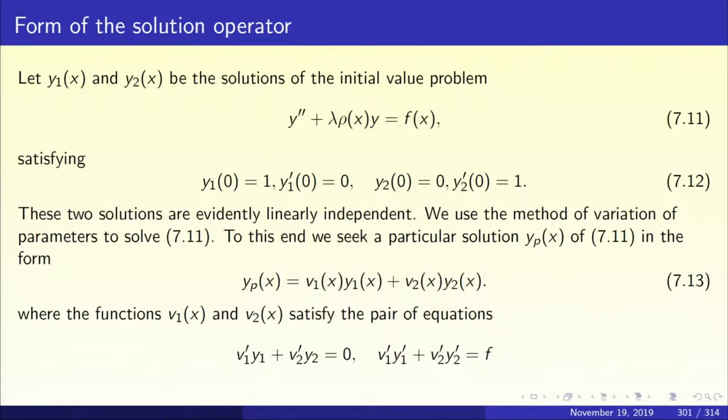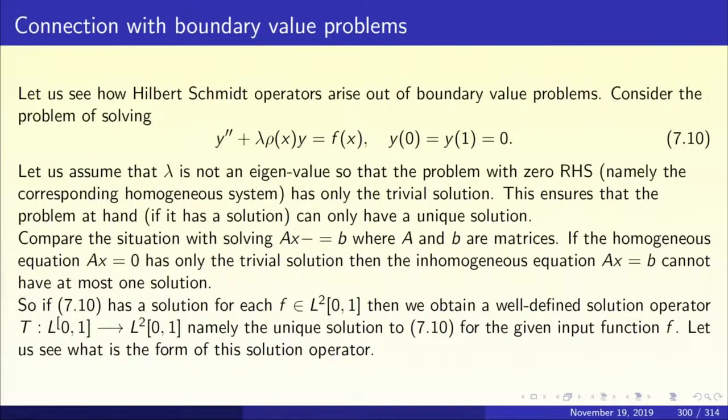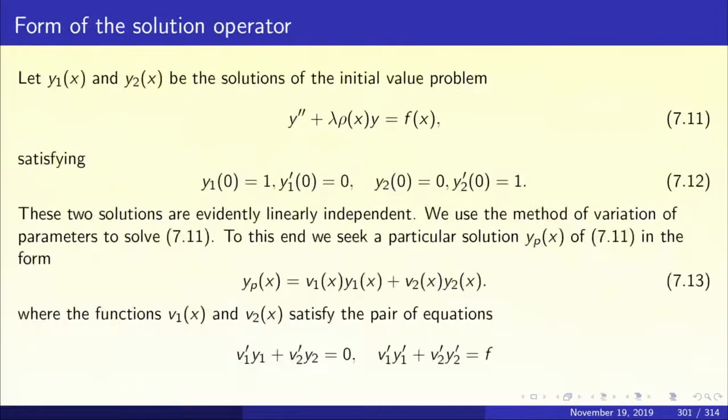The particular solution of 7.10 should be sought in the form y_p of x equal to v1 of x y1 of x plus v2 of x y2 of x, equation 7.13, where the functions v1 and v2 satisfy the pair of equations v1 prime y1 plus v2 prime y2 equal to 0, and v1 prime y1 prime plus v2 prime y2 prime equal to f.